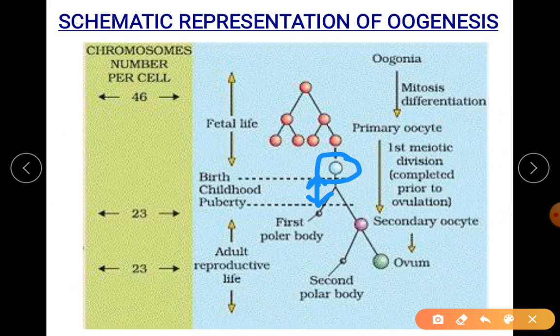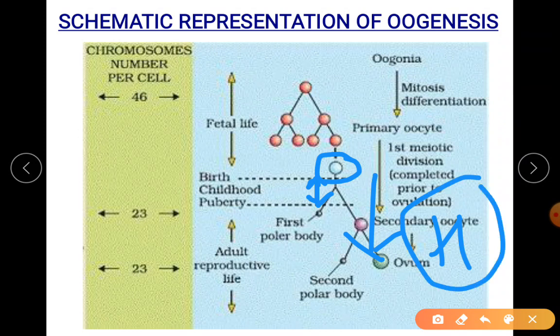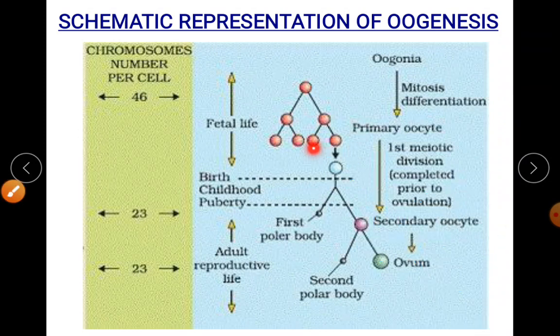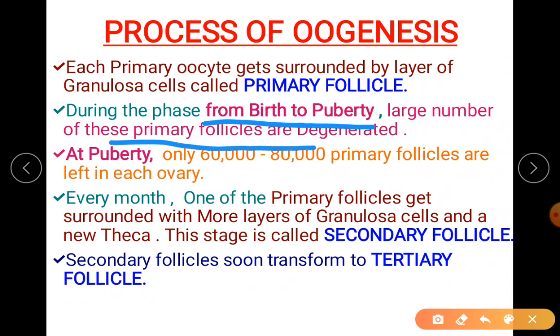Every month it will enter into the phase, but due to the absence of hormones, it will just degenerate. This primary oocyte will just degenerate. So that's what they are saying. During the phase from birth to puberty, a large number of primary follicles are degenerated.